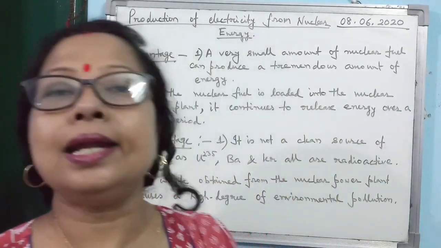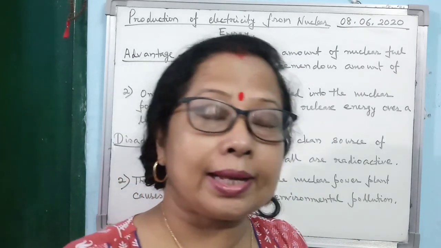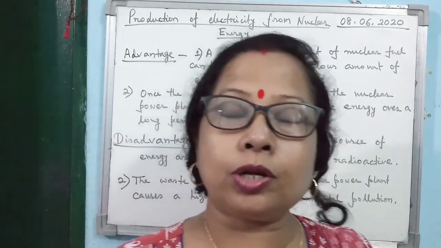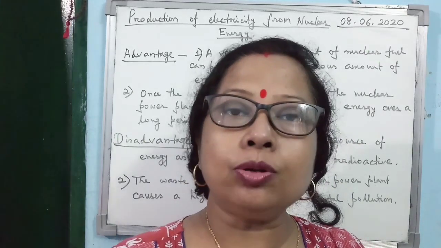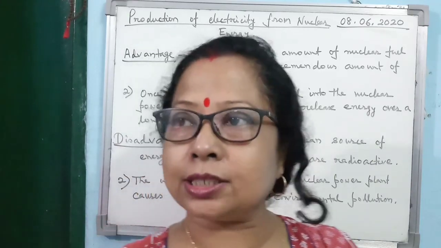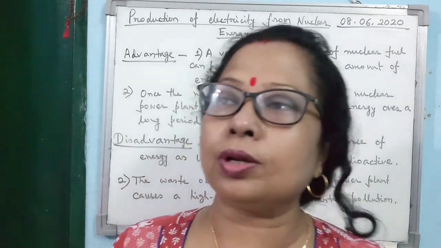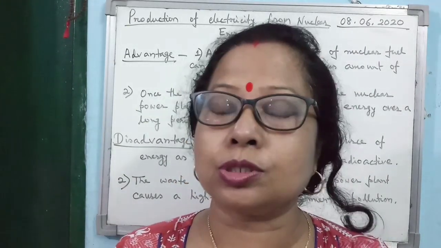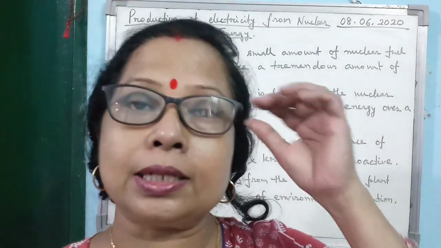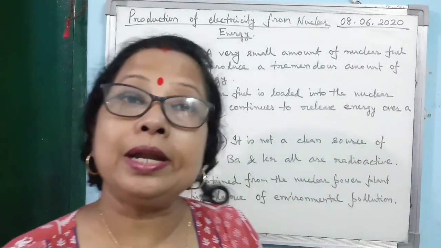And what is the second disadvantage? You know that when you are getting energy by burning coal, the waste produced is ash, and you can dispose of ash very easily. The safe disposal of ash is possible very easily. But in the case of a nuclear power plant, what is the waste produced? The waste produced is barium and krypton, which are very much harmful. So how should the waste material be disposed of?